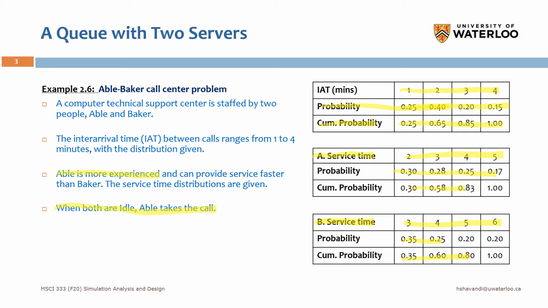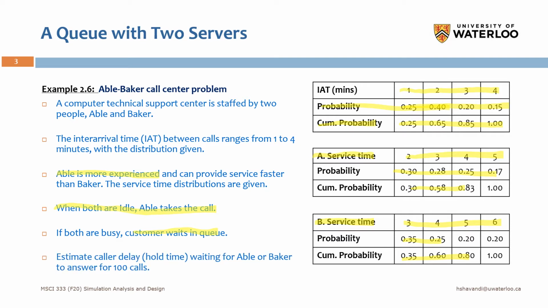So we set that rule that anytime both are available, Able will take the call, okay? And if both are busy, the customer waits in queue. Same as a single server, when the servers are busy, then the customer or the call will join a line, okay?